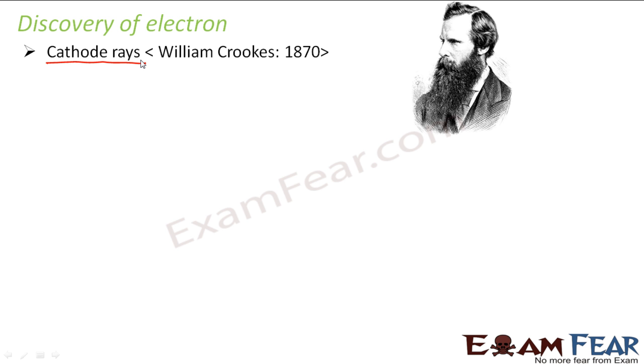Somewhere around this time, there was a lot of experimentation going on regarding how discharges take place through gases. All of you understand what is a discharge. What do I mean by discharge through a gas? Imagine an apparatus, something like this. Suppose you have a chamber, an evacuated chamber, nothing is there, only vacuum. And you have two electrodes. One is your cathode and the other one is anode. So this is your cathode and this is your anode.